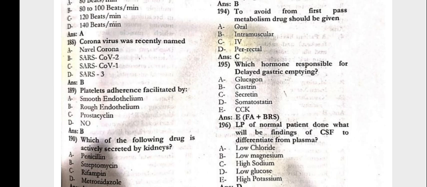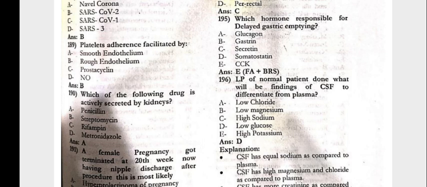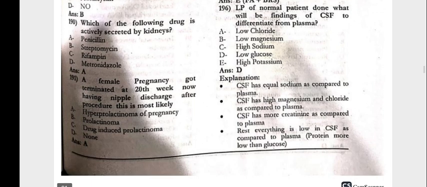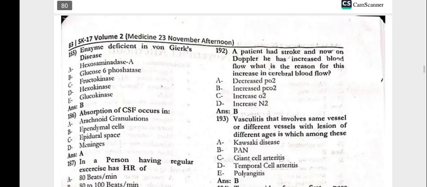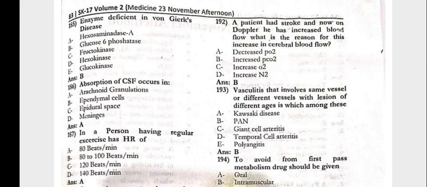Next, platelet adherence is facilitated by rough endothelium. Which of the following drugs is actively secreted by the kidneys? The penicillin. A pregnant female's pregnancy was terminated at the 20th week, now having nipple discharge after the procedure. This is most likely hyperprolactinemia of pregnancy.